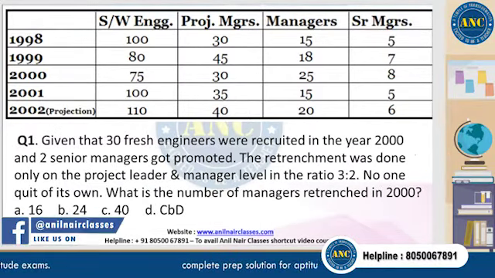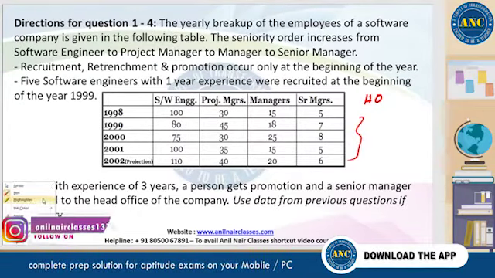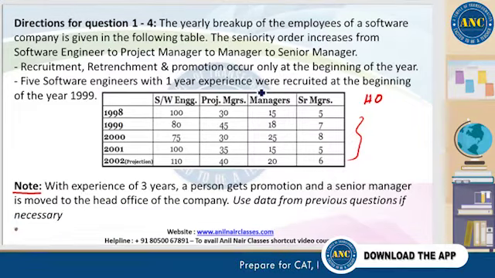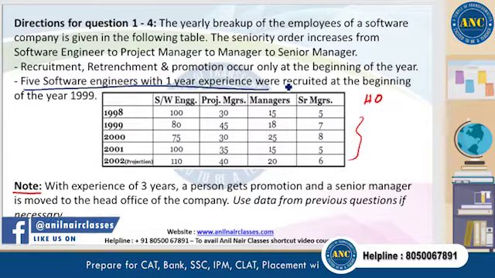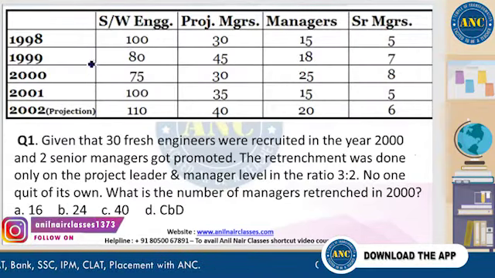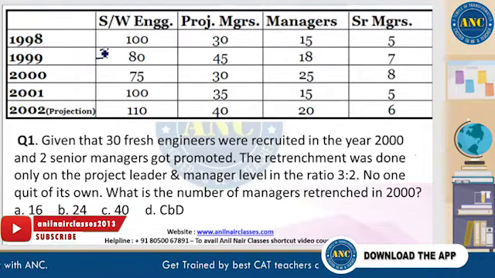Now, we know some data from the previous question, right? The data that they had mentioned in the previous question was that 5 software engineers with 1 year experience were recruited. When? At the beginning of 99. So let me put the data here. At the beginning of 99, there were 5 people recruited.